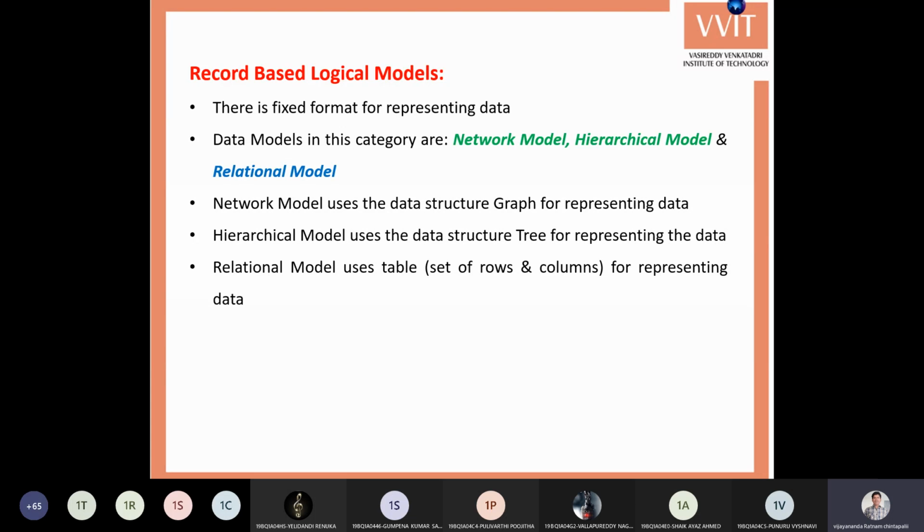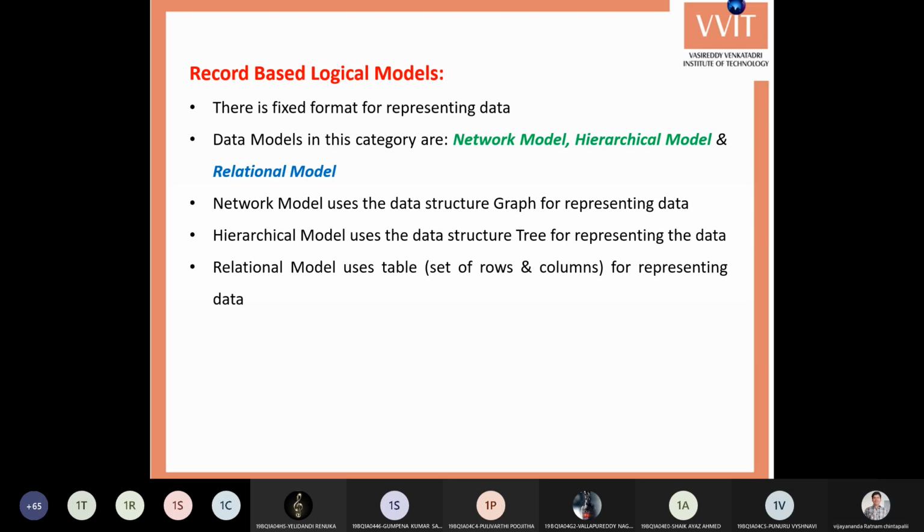In a hierarchical model, the data is represented in a graph format. In the relational model, the data is represented in the form of relations, that means in the form of tables. In the previous level, the object-based model, they are only in the form of pen and paper and some pictorial representation. These pictures are not understandable by the system. It understands information in tabular format, graph model, or tree structure. Here the network model uses graph, the hierarchical model uses tree data structure, and the relational model uses table.